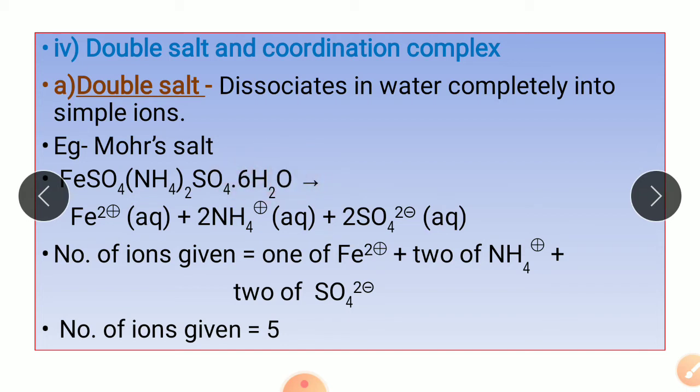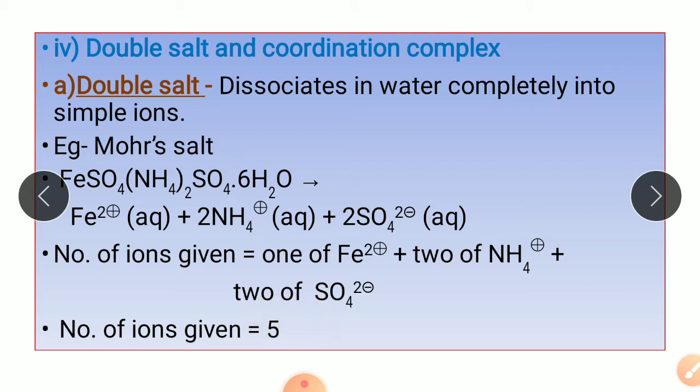If we dissociate it in water, you get 1 ion of Fe2+, 2 ions of NH4+, and 2 ions of SO4 2-. So 1 molecule of Mohr's salt gives a total of 5 ions.